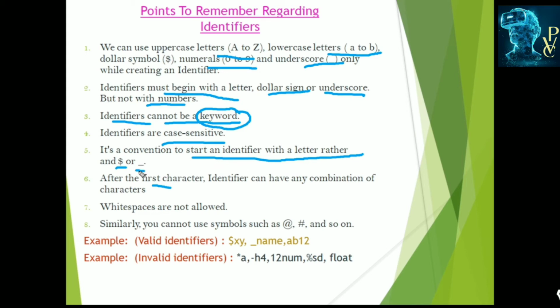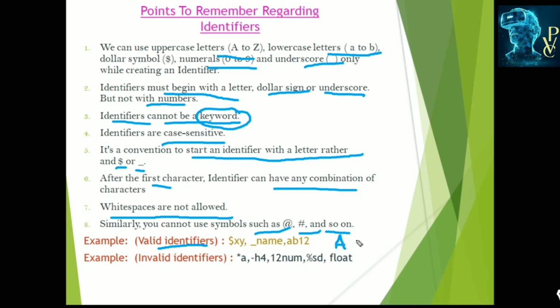And after that first character, an identifier can have any combination of all these characters, and white spaces are not allowed. We cannot use symbols such as ampersand, hash, plus, minus. All these symbols cannot be used. For example, valid identifiers: we can start with dollar or underscore, like $xy or _name, or always start with a small alphabet or capital A, B, 1, 2. These are all valid.